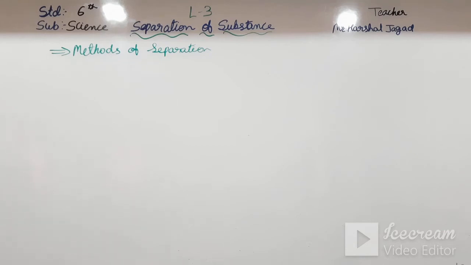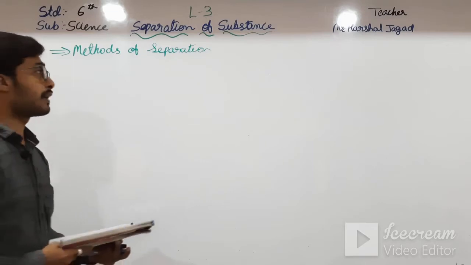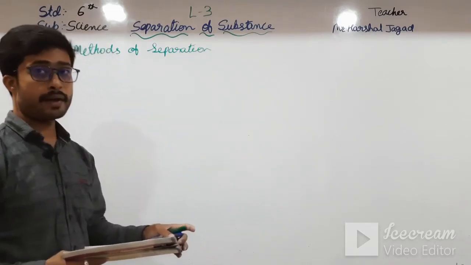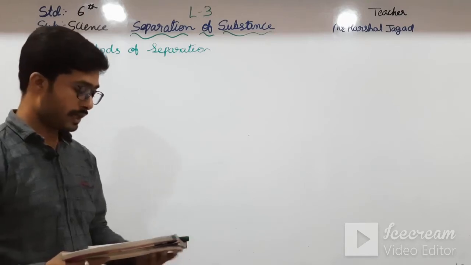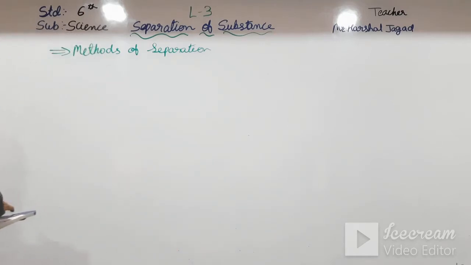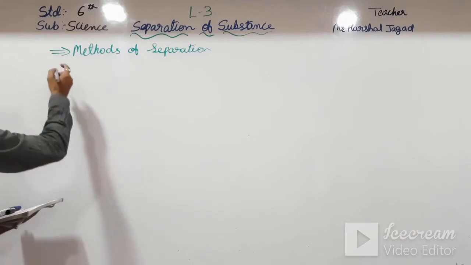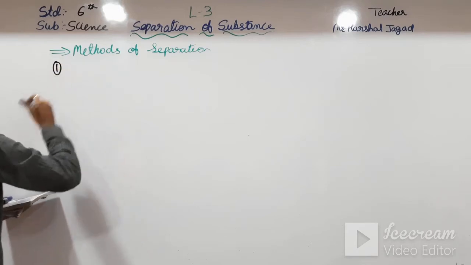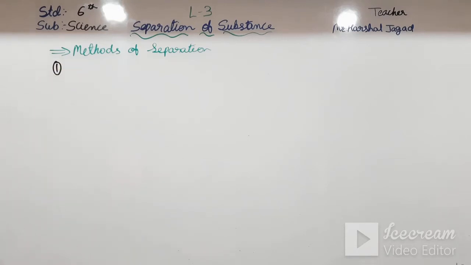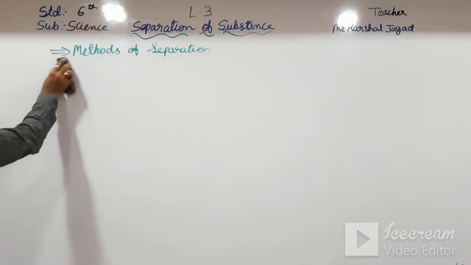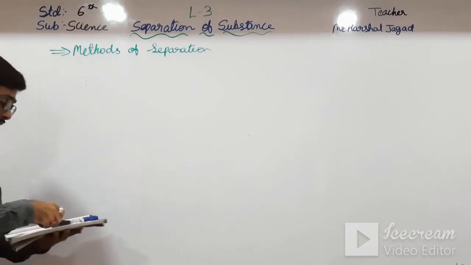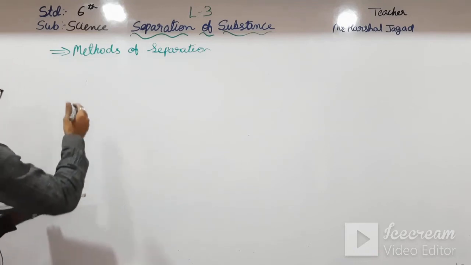One by one we will see all the things, how the substance is to be separated and which substance is to be separated in this. So for that, we will see the first method. I am not just giving the numbers, we are just seeing the method, that is threshing.